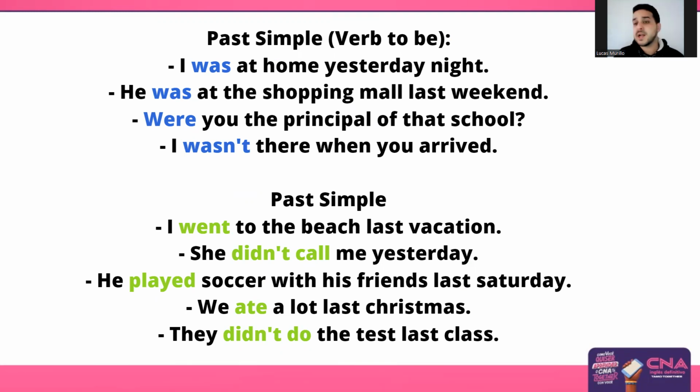So take a look here at some examples. I was at home yesterday night. He was at the shopping mall last weekend. Were you the principal of that school? I wasn't there when you arrived, right? Using the verb to be.